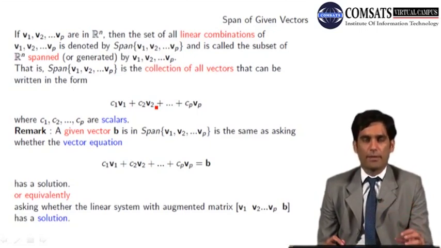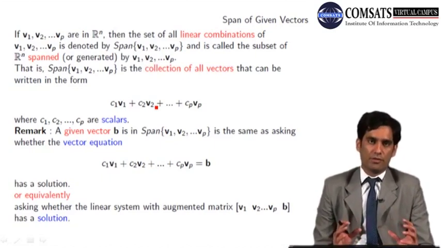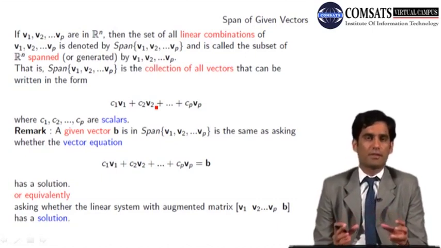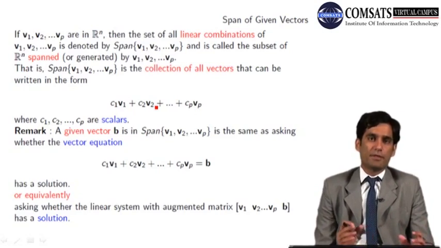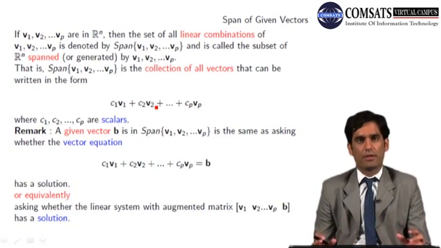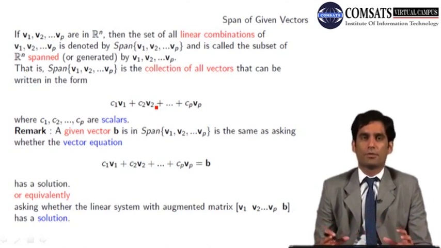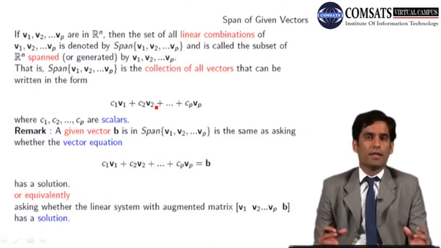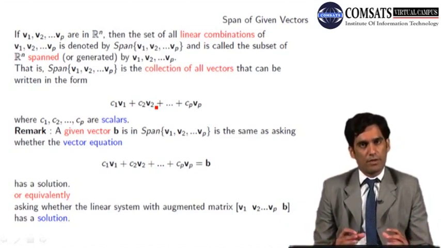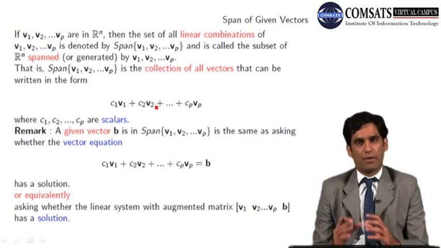What does it mean? Span क्या होता है? हमने कोई भी linear combination जो है वो सीख लिया है कि अगर you are given a set of vectors और उन vectors का linear combination क्या होता है, और हमने ये भी नोटिस किया है कि linear combinations जो हैं वो there are infinitely many linear combinations of given vectors, चाहे R2 में से हो, चाहे R3 में से, चाहे Rn में से हो, infinite many linear combinations होते हैं. If I collect all these linear combinations, अगर इन तमाम linear combinations को मैं collect कर लूँ और एक set में रख दूँ, that set is known as the span of the given vectors.